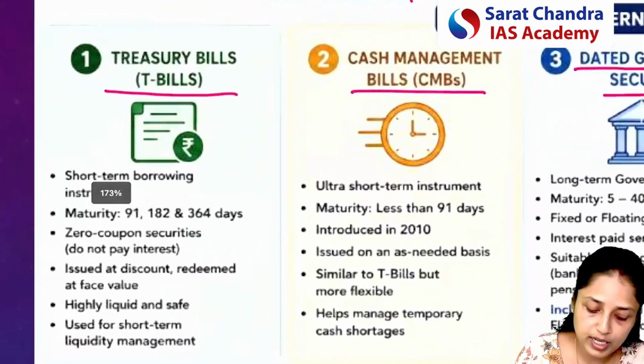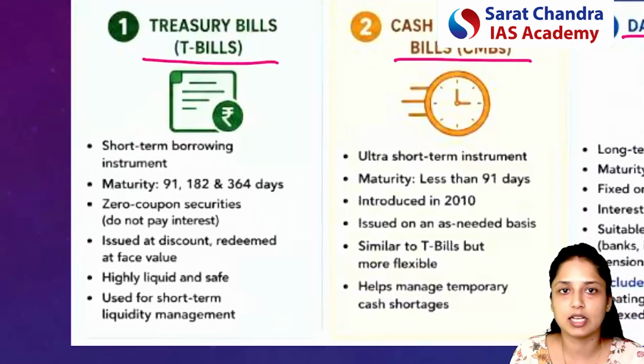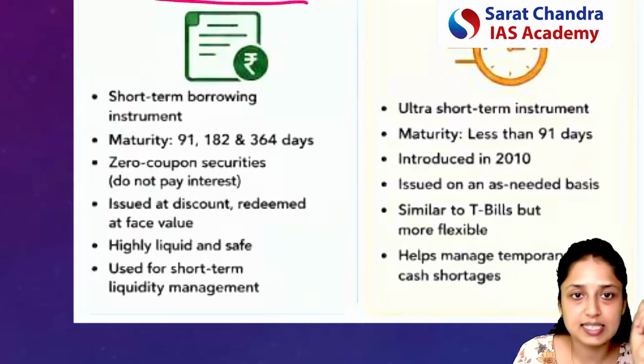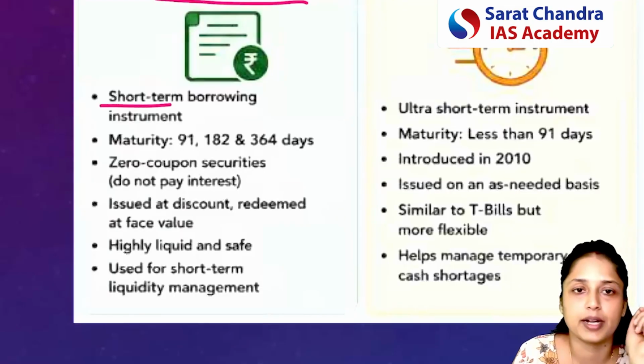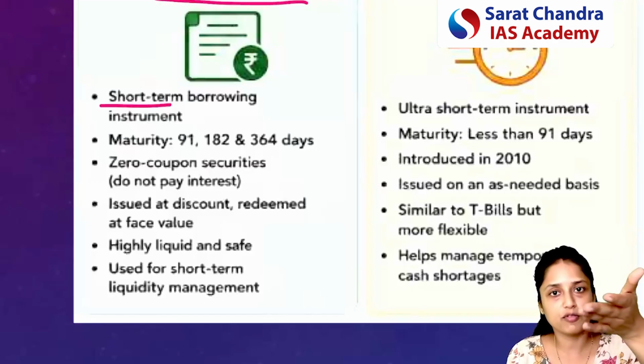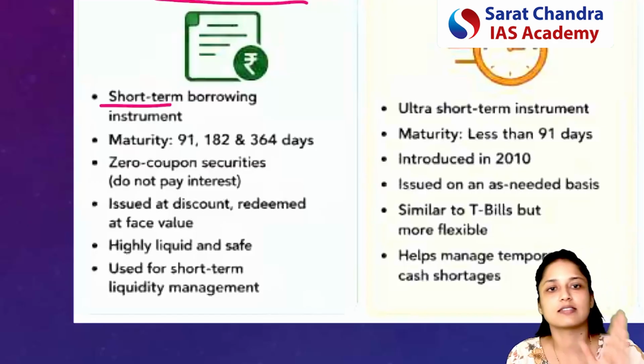Now, let's quickly go into detail about the first kind of GSEC or government security, that is T-bills. The first important thing is that this is a short-term instrument. Short-term instrument means any instrument which is issued for within 365 days, means any instrument which is issued for less than 1 year.